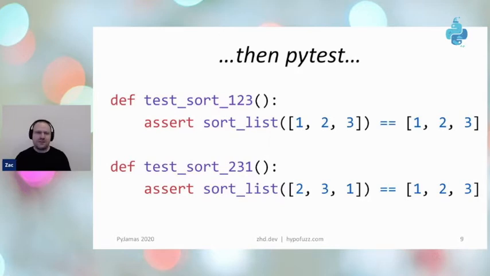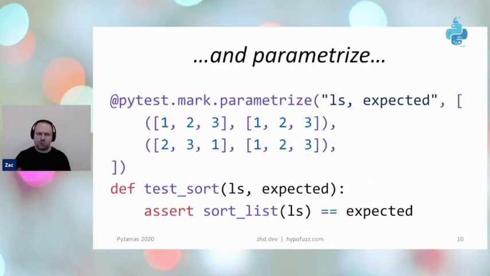We can then record these as test functions using something like PyTest. So we assert that sorting our list gives us the correct results in both cases, whether the input is sorted or not. And then because we don't want to repeat ourselves, we can actually turn this into a parameterized test, where we list a whole bunch of different examples of inputs and expected results.